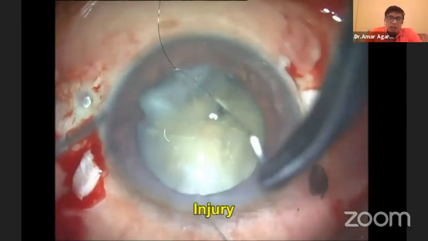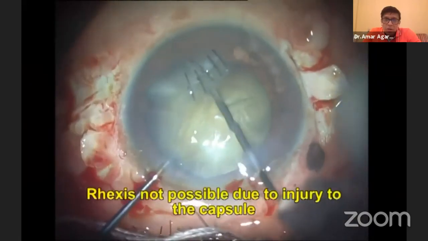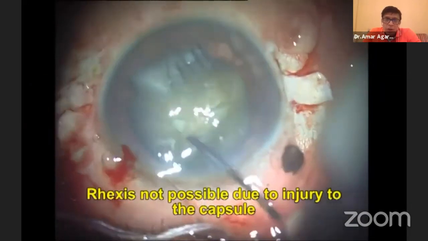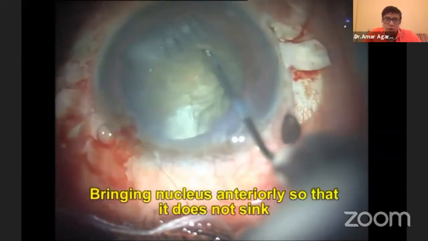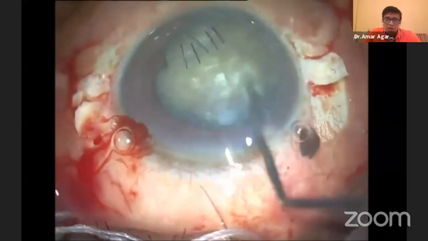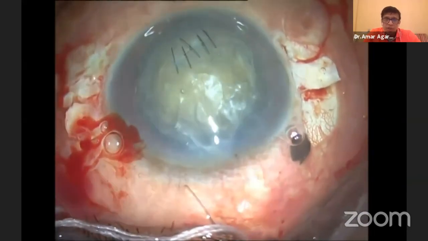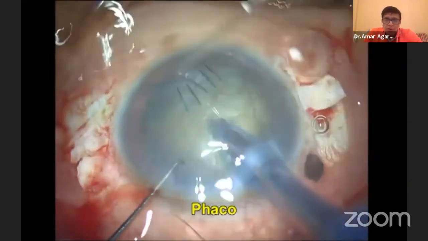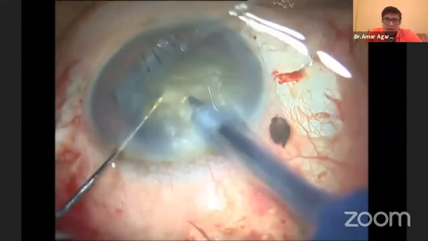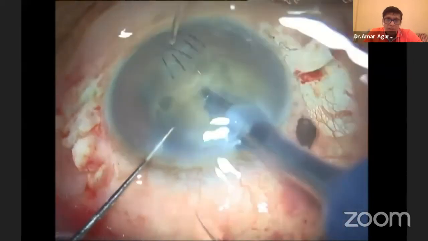Now look at this case here. This patient had an injury, and I've sutured up the clear corneal incision. But notice, obviously, something has produced a rupture. So something has gone through and through the injury cut and gone through that, producing that cataract. So obviously, I will have a PC rupture straight away. Now I'm going to go ahead and do the phacoemulsification. And at this stage, I'm wondering, how do I get out of the problem if there is something behind?